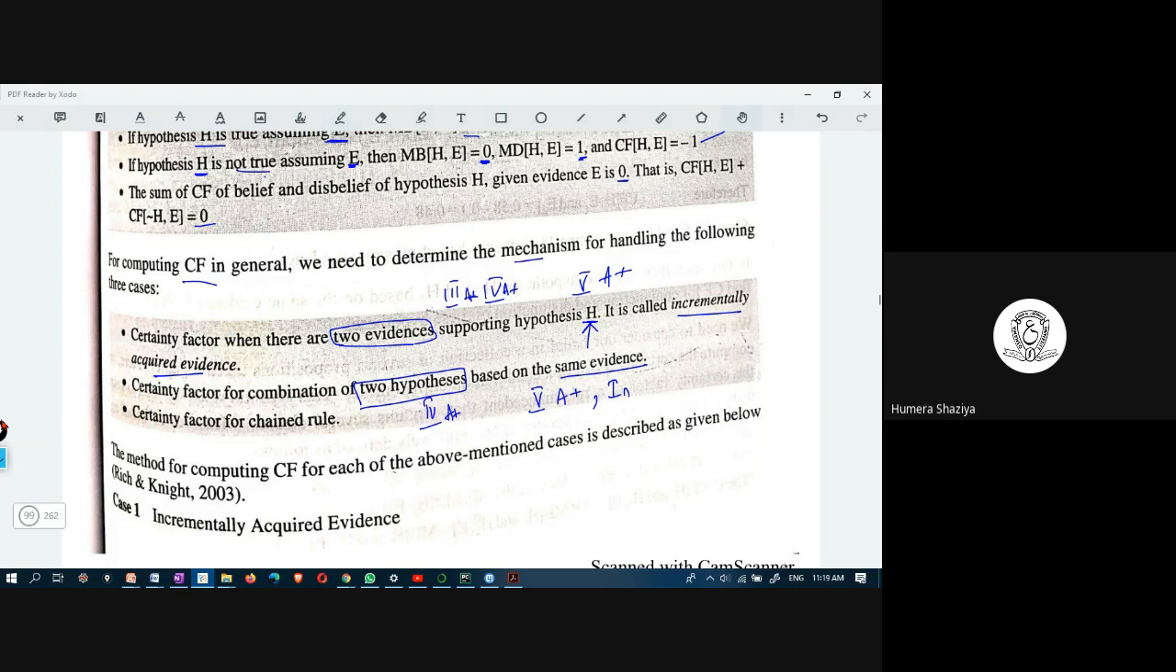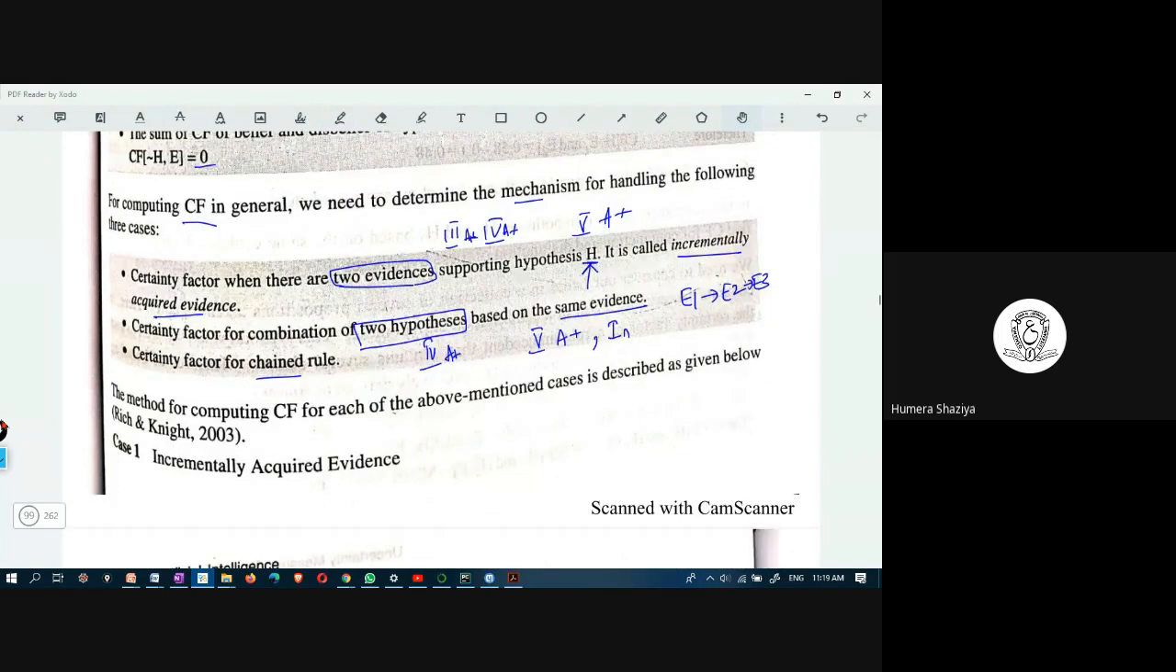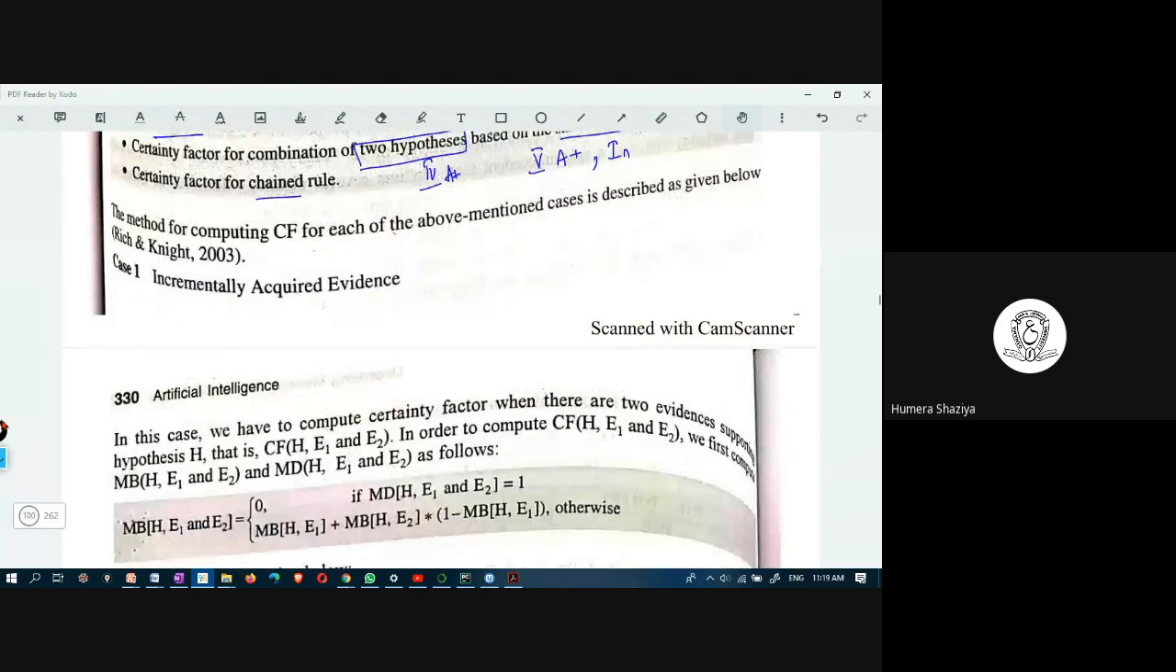Certainty factor for chain rule. There will be a chain rule, means there is evidence 1 depending on evidence 2, depending on evidence 3, and so on. So this is a sort of chain rule. The method for computing certainty factor for the above mentioned cases are described here. Case 1.